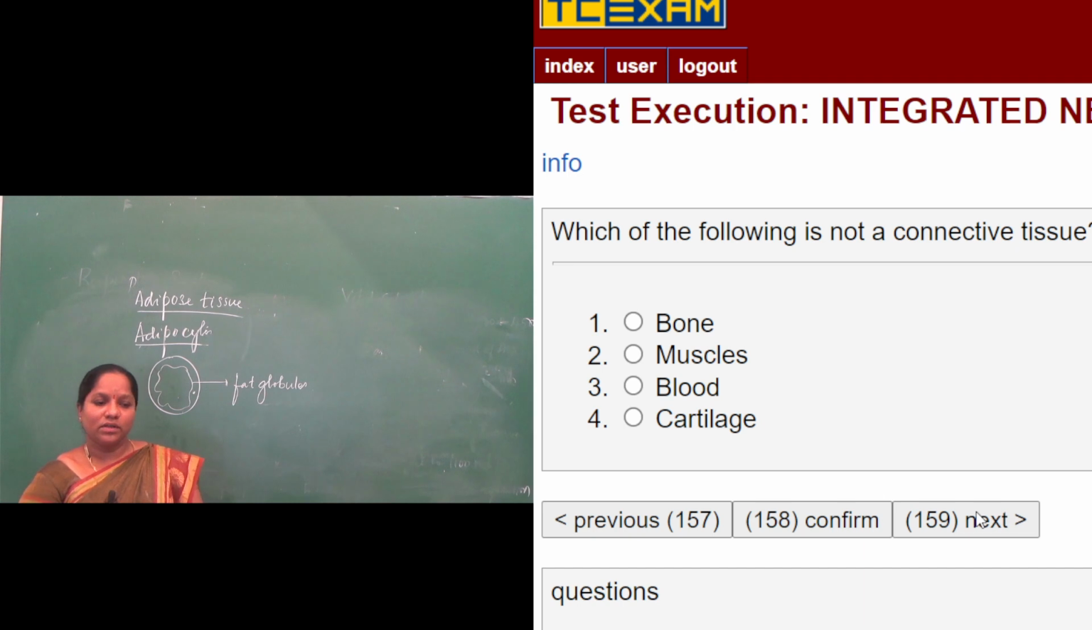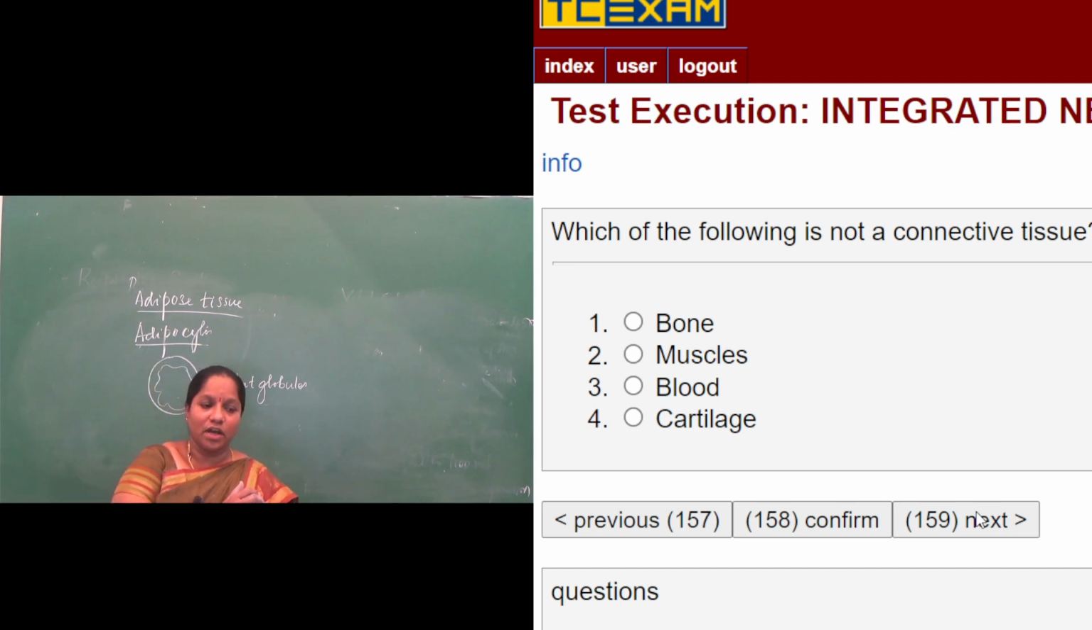Muscle will belong to muscular tissue. So bone, blood and cartilage are connective tissue. Muscle is not a connective tissue. So the answer will be the second one. Next one.